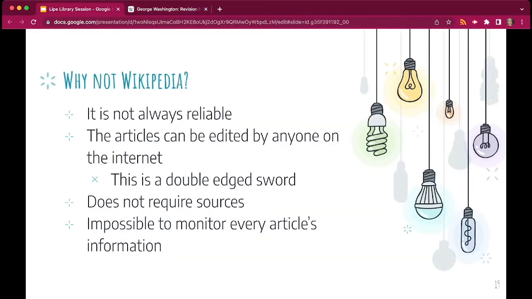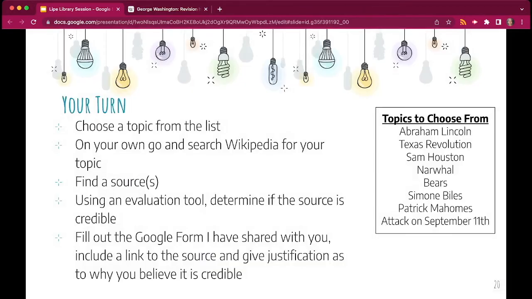All right, let's go back here, and it is going to be your turn. I want you to choose a topic from the list provided, and you're going to search Wikipedia for that topic. You're going to find a source or several sources and then decide on one. And you're going to use the evaluation tool and determine if that source is credible. You'll fill out the Google form that I have shared with you. You're going to include a link to the source, and then you're going to give me some justification as to why you believe that source is credible.